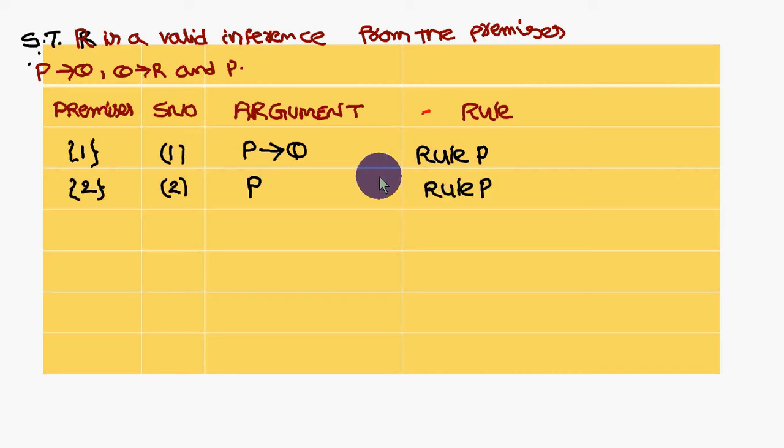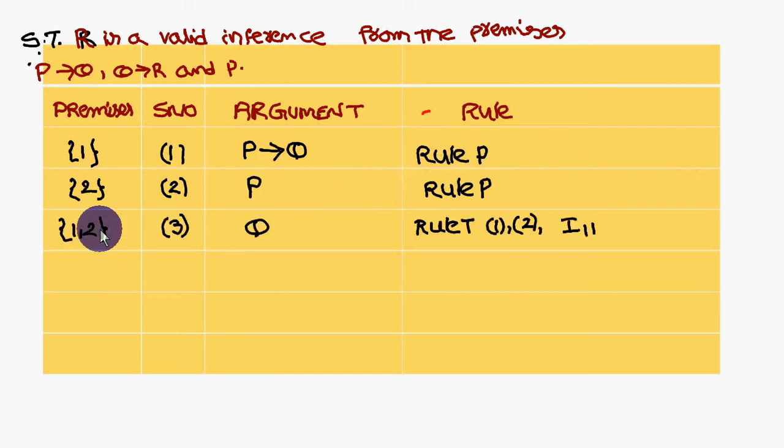Next, I am taking the third premise, P. This is also a new premise I am introducing, therefore rule P. If you look at these two premises together, it is like: if Ramu is a good boy then Sita is a good girl, and Ramu is a good boy, then the conclusion is Sita is a good girl. That means P conditional Q and P, the P gets cancelled, and you come across Q. How did you get it? Here I am combining premises 1 and 2, that's why you write it here. Anyway you will get the serial number only, no problem. So here you are getting Q.